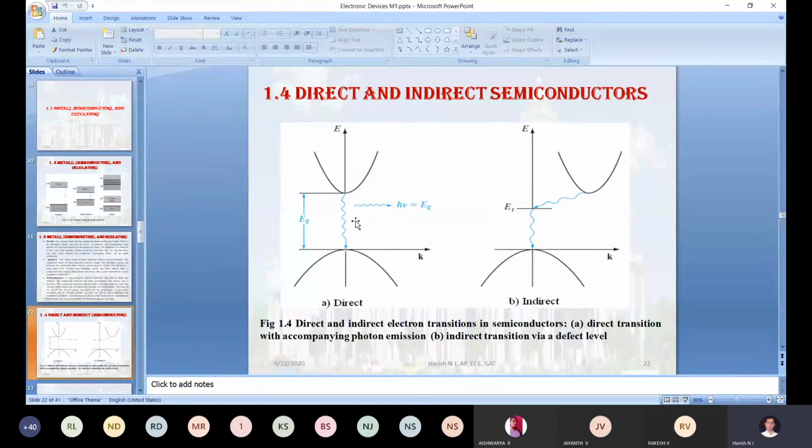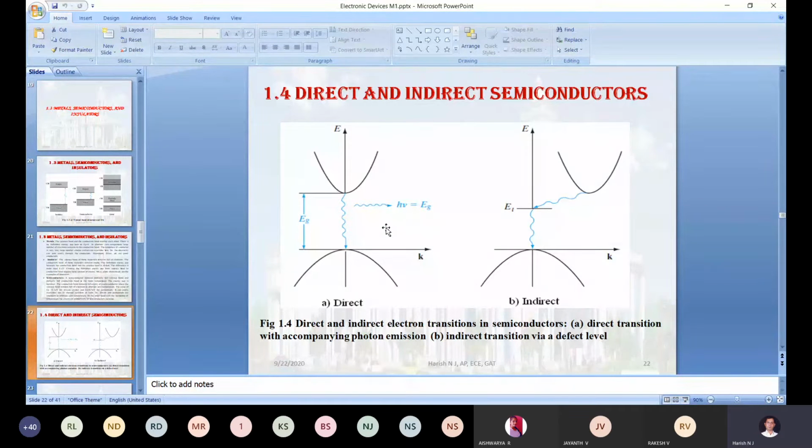How much energy it gains for the transition from valence to conduction, that much energy it will give back once again, in terms of light. In terms of light, that is what we have represented here. Eg will be equal to h times nu. Here h stands for Planck's constant, and nu stands for frequency.